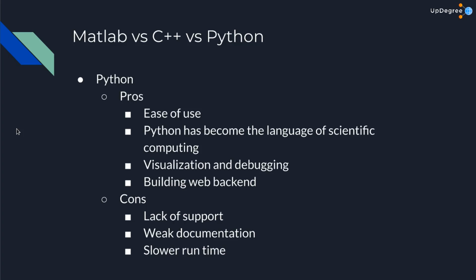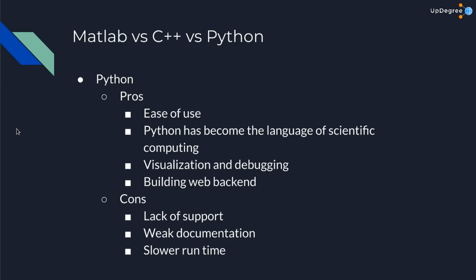The next pro of using Python is that Python is used for building web backends. Python is a very popular language for building websites. Frameworks like Django and Flask allow you to quickly put together web apps. It is very easy to use OpenCV for Python along with these web frameworks. Most of the computer vision algorithms that we will be writing will be exposed through a web backend. Therefore, if your web backend is also written in Python, it becomes very easy to export the OpenCV algorithms that we have written using Python and expose them using this web backend.